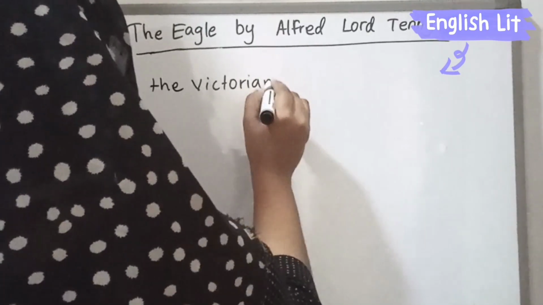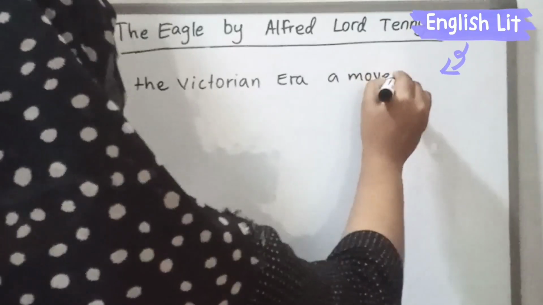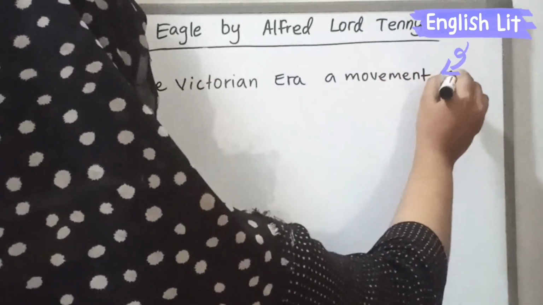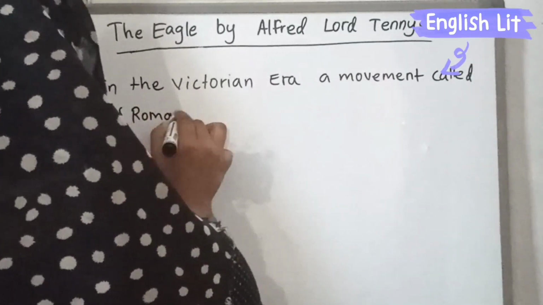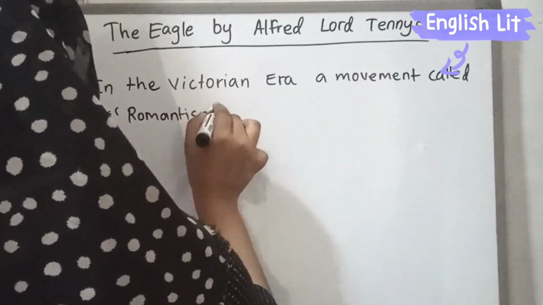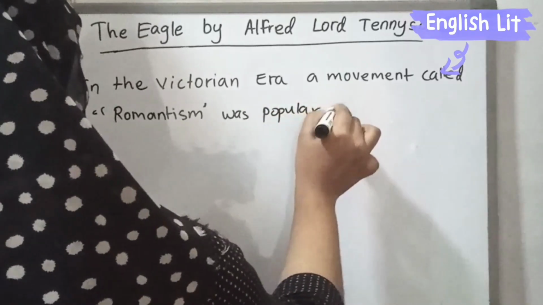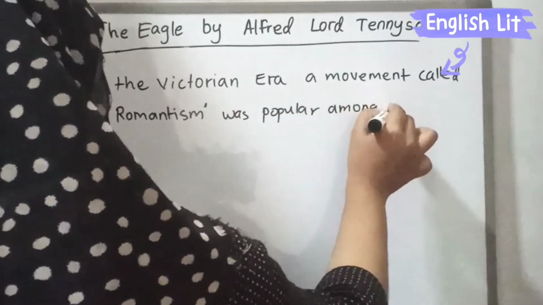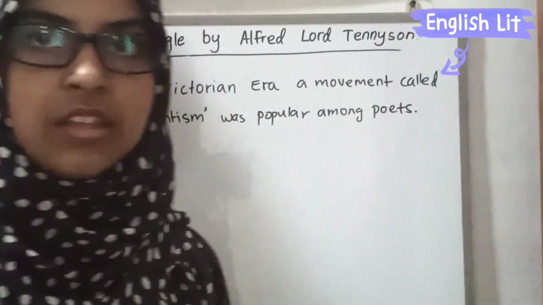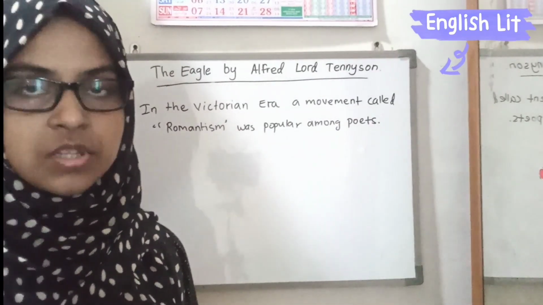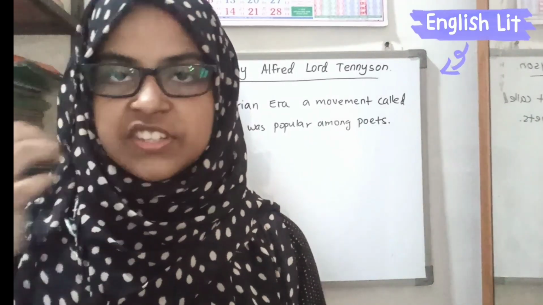In the Victorian era, a movement called Romanticism was popular among poets. So what was the main intention of those poets? Because they wanted to appreciate the nature.